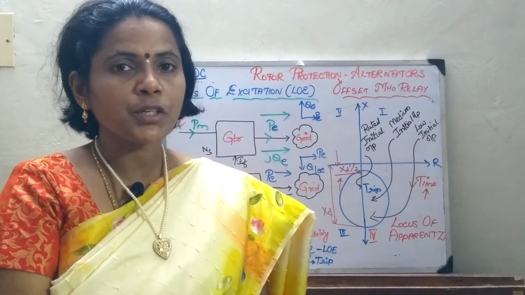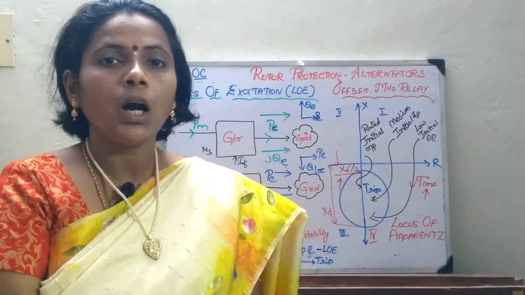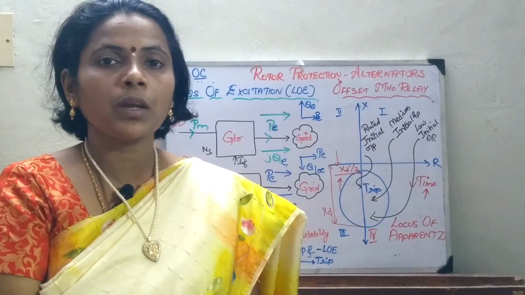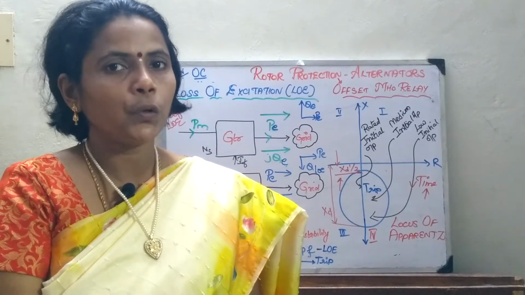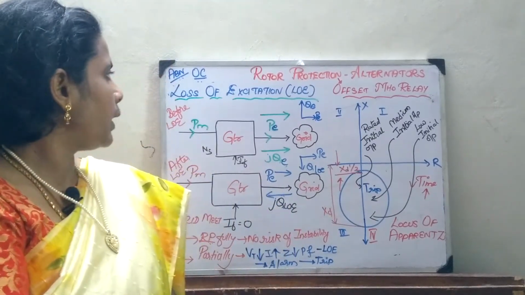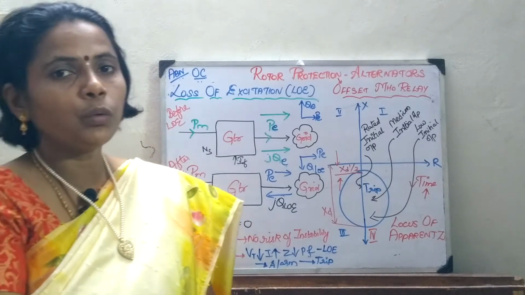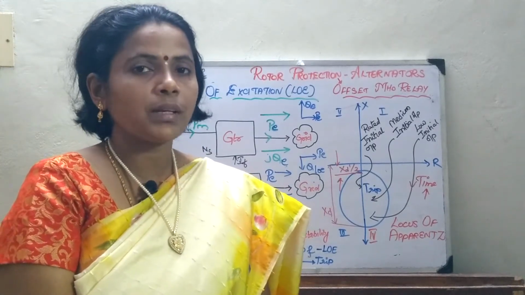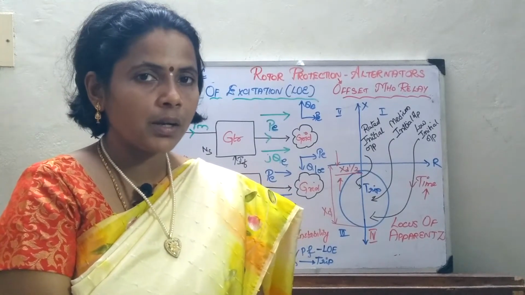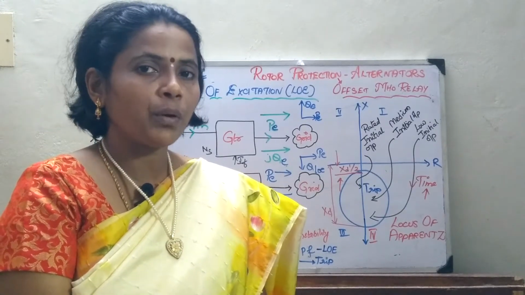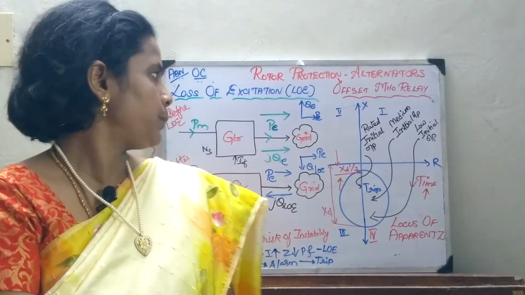In the last session, we have seen how to protect against the overspeeding abnormal condition in the rotor. Now in today's class, we will be seeing how to protect against the loss of excitation as an abnormal condition, and how you are going to protect the rotor from it.